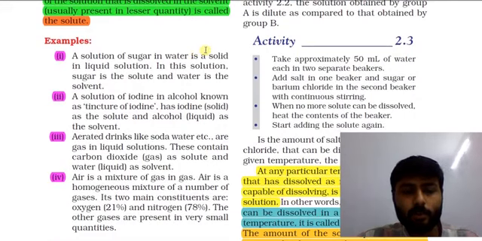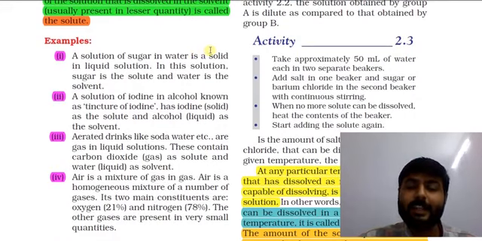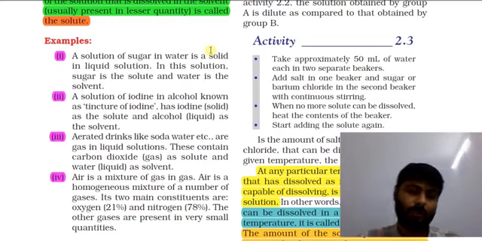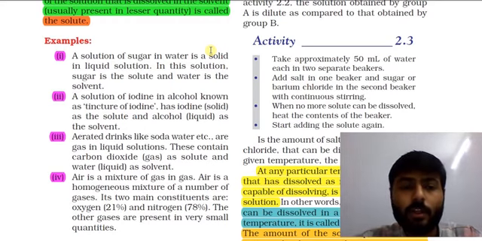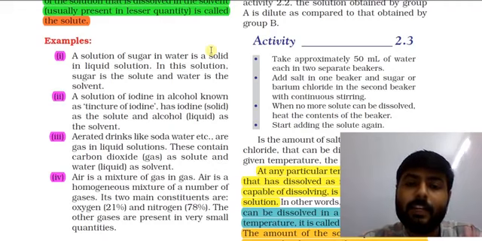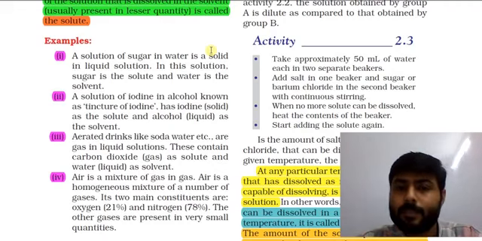Example, a solution of sugar in water is a solid in liquid solution. Why?